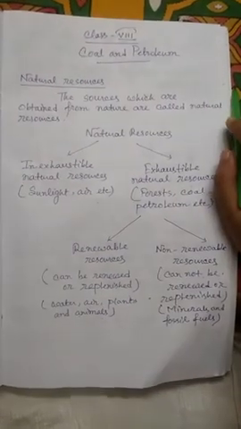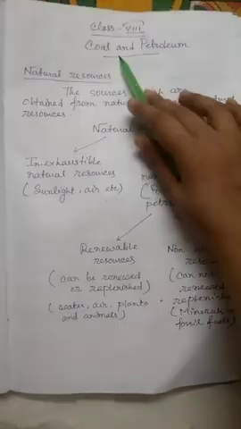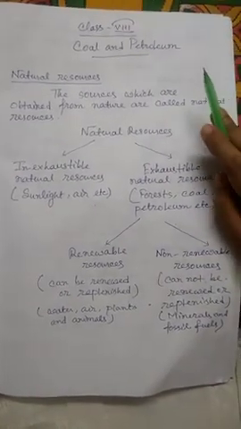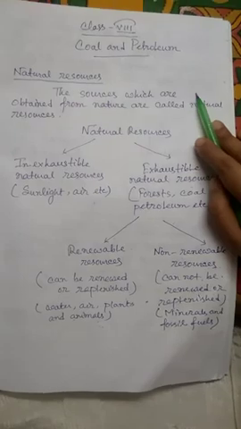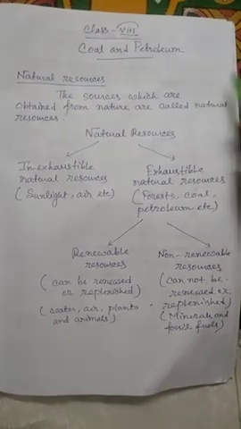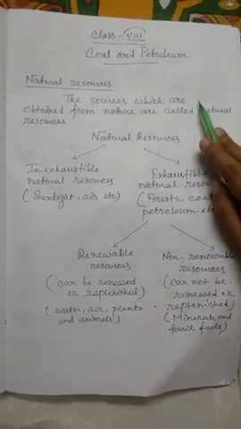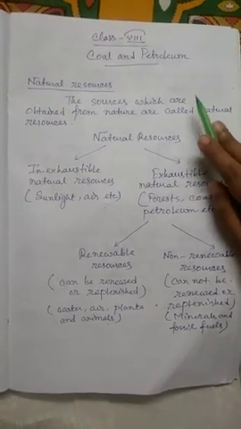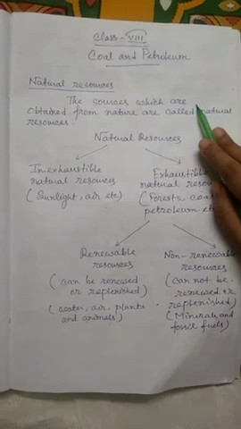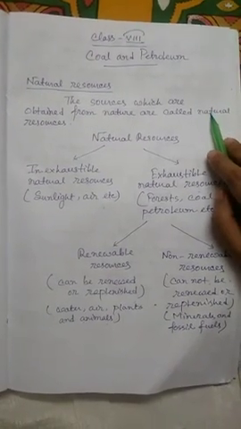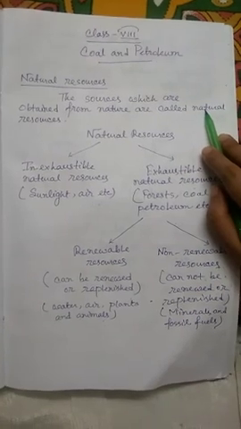Okay students, let us start the chapter. Now coal and petroleum, the name of the chapter. These two things we obtain from the nature. So they are the resources that we can get from the nature. So what is the definition of this? They can be known as natural resources. So what is the definition? The sources which are obtained from the nature are called natural resources.